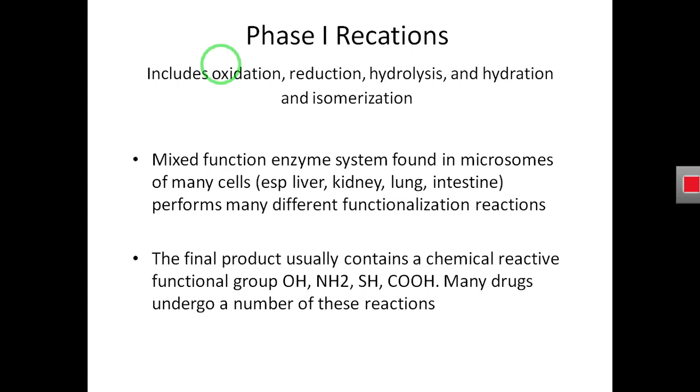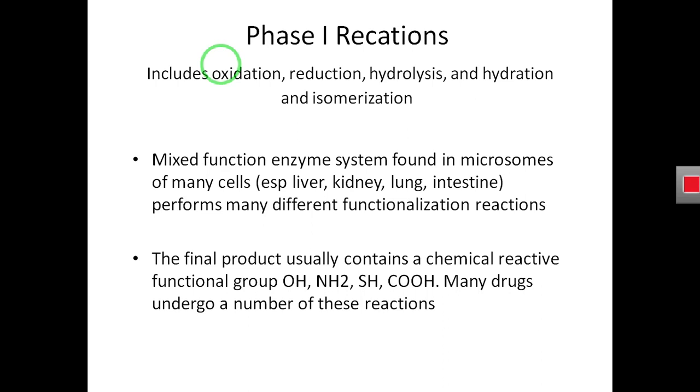For this unmasking of a polar group, or for the addition of a polar group, there are certain reactions that take place in the microsomes of the liver. And what are these reactions?